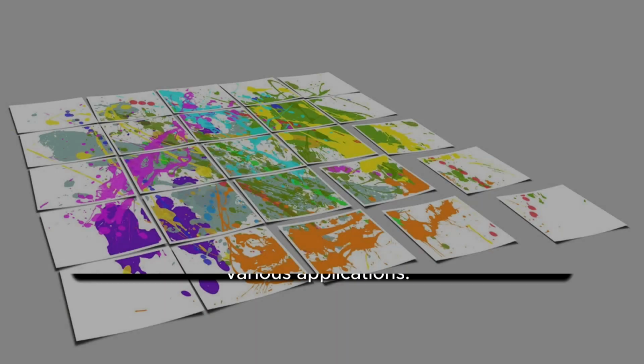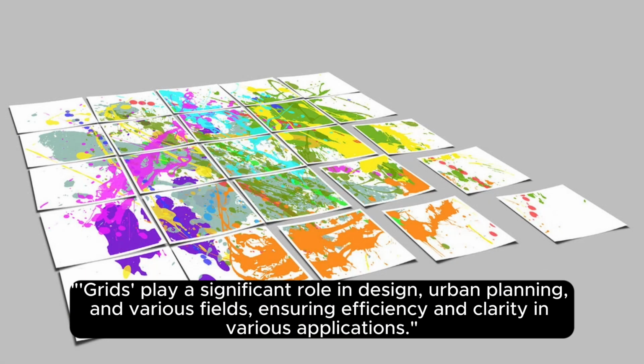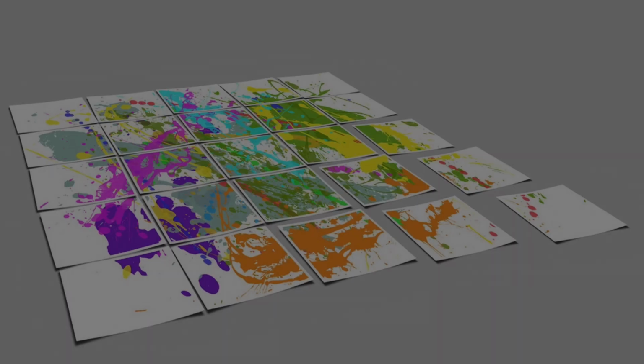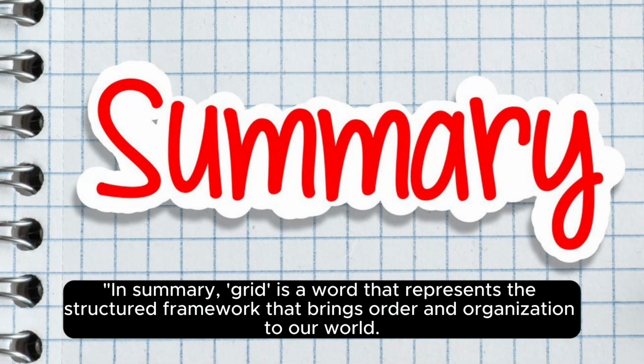Importance. Grids play a significant role in design, urban planning, and various fields, ensuring efficiency and clarity in various applications. Conclusion. In summary, grid is a word that represents the structured framework that brings order and organization to our world.